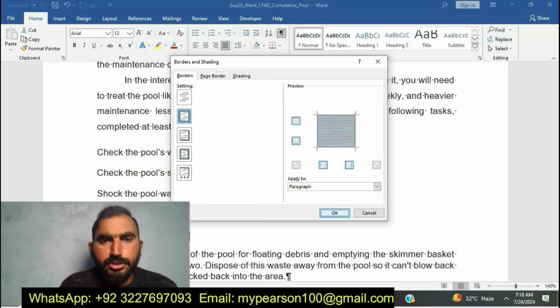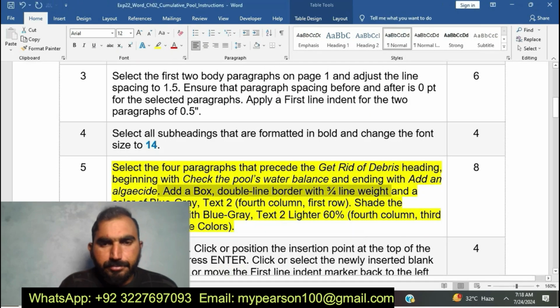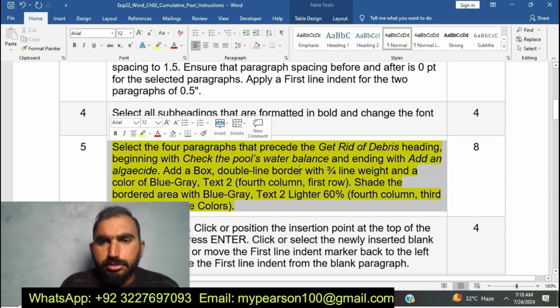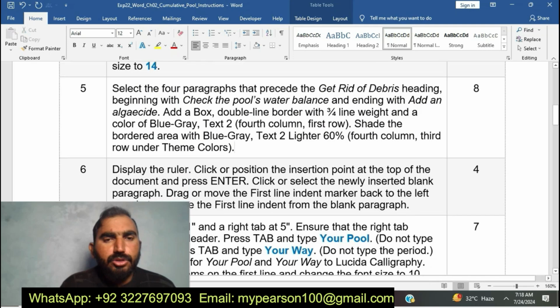Okay, 60. Sorry, I have done. You can see here. Add a double box, double line. Okay, and blue grade text to letter 60. I have done step number 5. Now I am going to move to my next step.